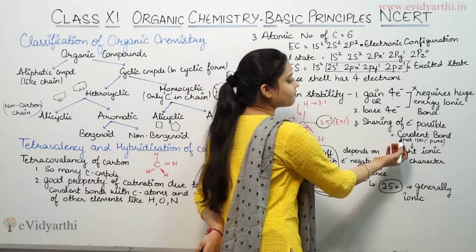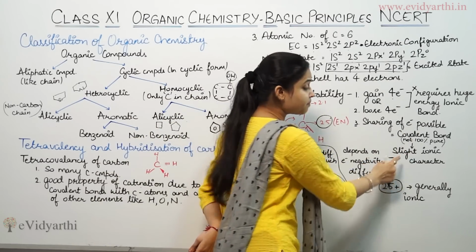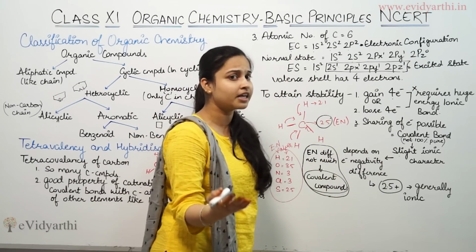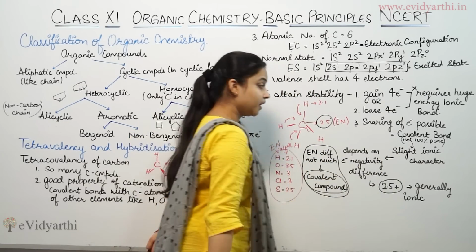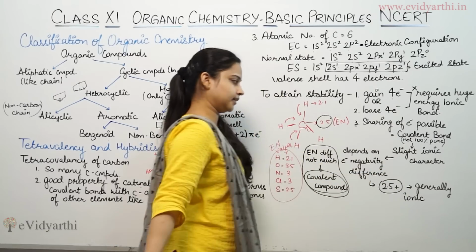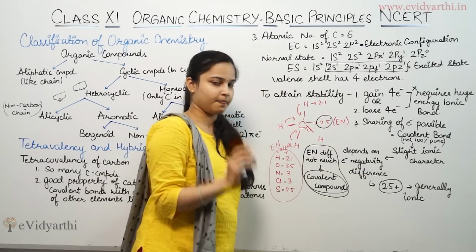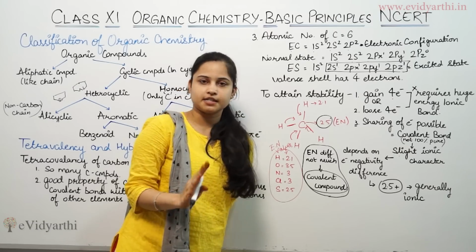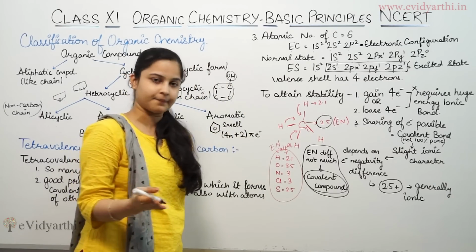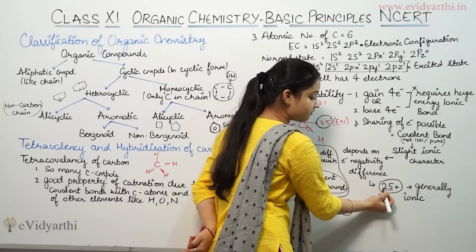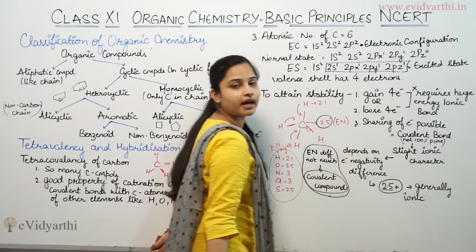If I am talking about the covalent bond, it can possess a slight amount of ionic character. And this ionic character depends on the difference in electronegativity. So if the electronegativity difference is more than 2.5, that means it possesses an ionic bond.